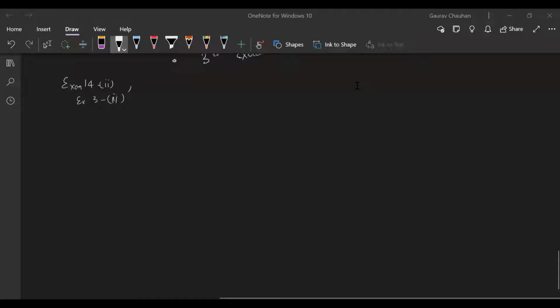Both are having x in the denominator, plus it's not like directly x. Okay, any other question other than this that you would like to be discussed?